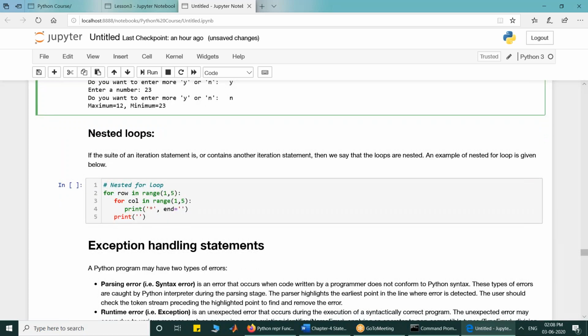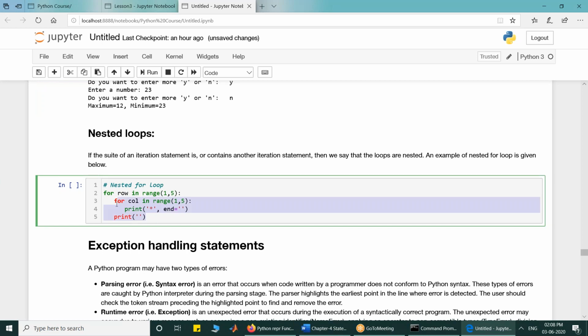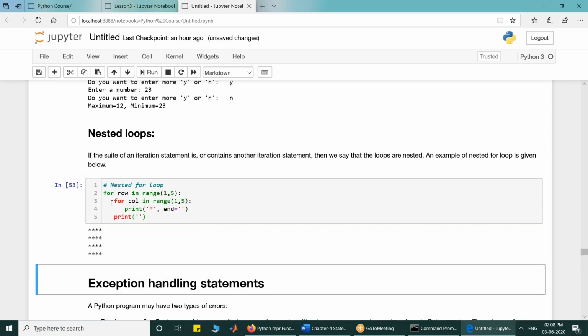Nesting of loops: when your while suite or your for suite consists of another loop, which may be either while or for, then we say that loops have been nested. So now here this is the for header, this is the for suite, and since the for suite consists of another for loop, this is a nested loop, and if I execute it, it is used to print rows and columns of asterisks.